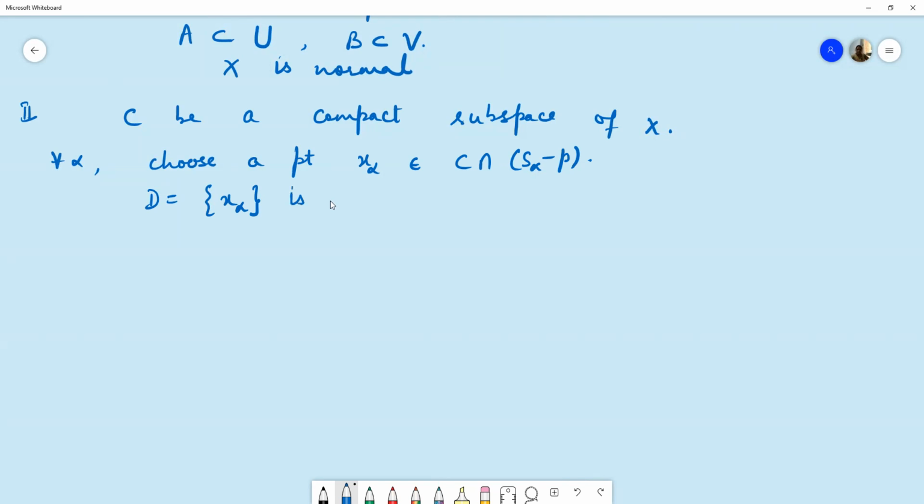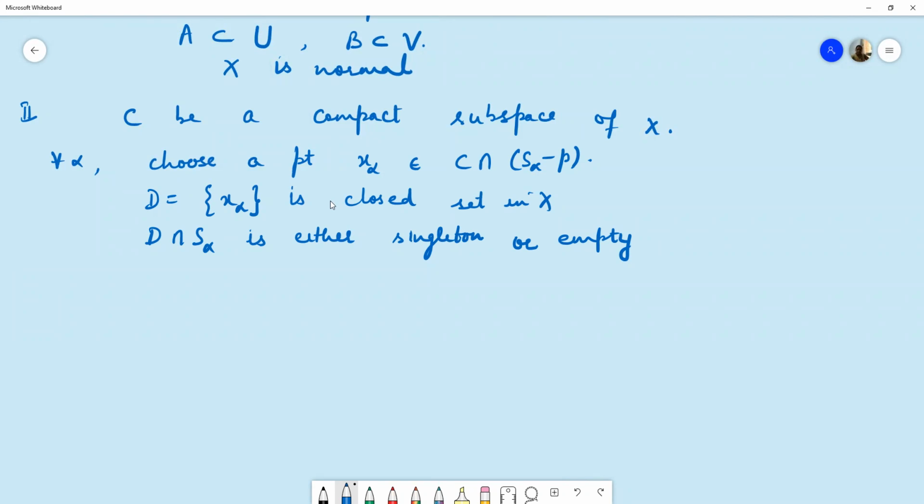Now this is a closed set because if we take the intersection of D with each S alpha, then that is either a singleton set or it is empty. And both the sets are closed.